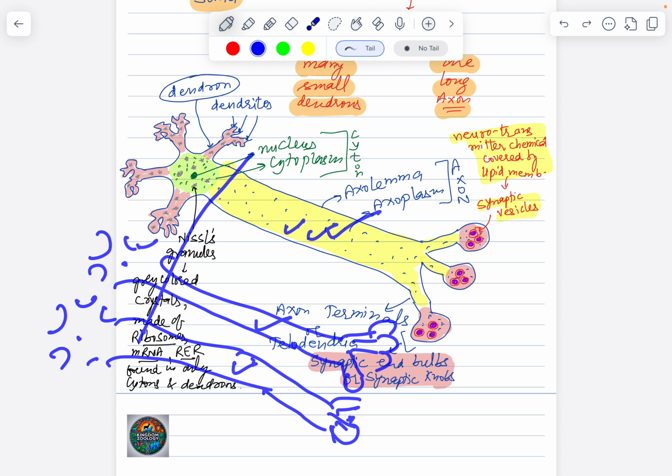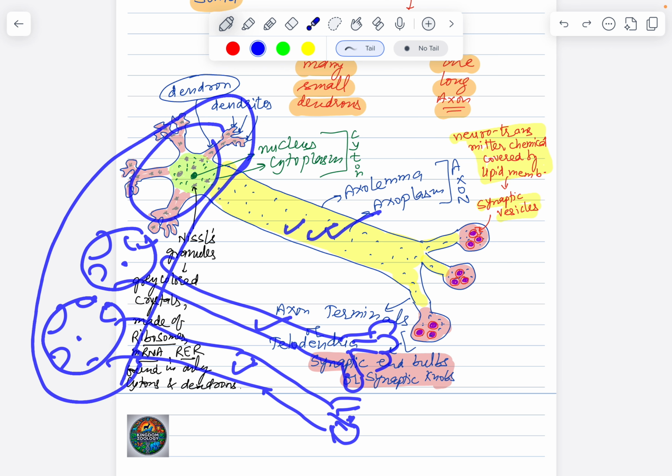All the cytons and the dendrons will appear gray in color. So if all of them are appearing gray in color, the collection of all these cytons is going to basically appear as what? Something called gray matter of your nervous system, like the gray matter of the brain, the gray matter of the spinal cord. You've heard of this term, right?